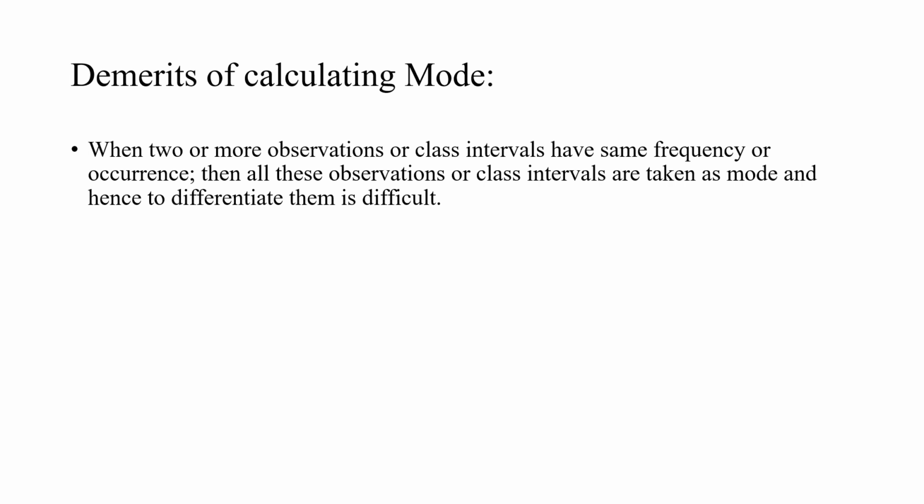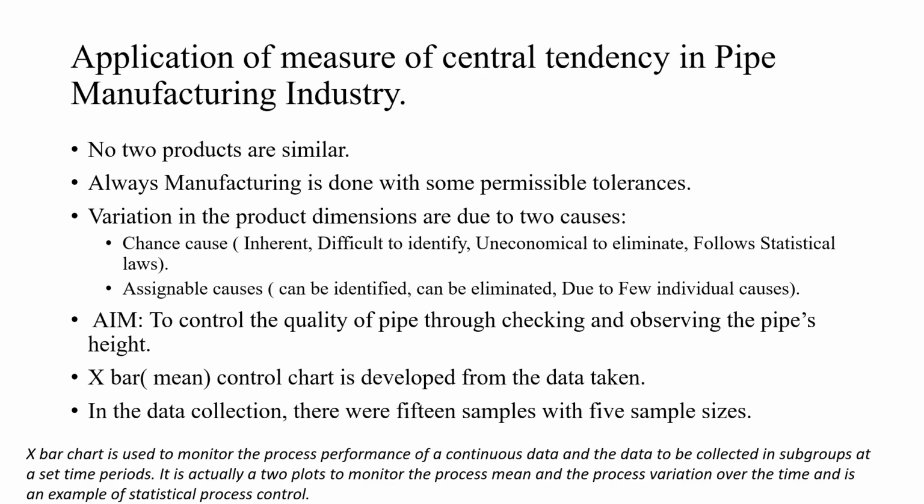When two or more observations or classes have the same frequency, for example we have an observation whose value is 5 and another observation whose value is 9, and if 5 is occurring 10 times and 9 is also occurring 10 times, we cannot differentiate between both. So this is one of the demerits.